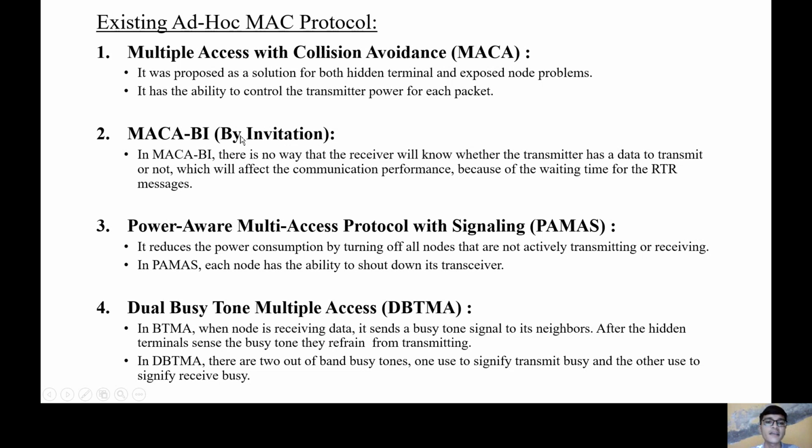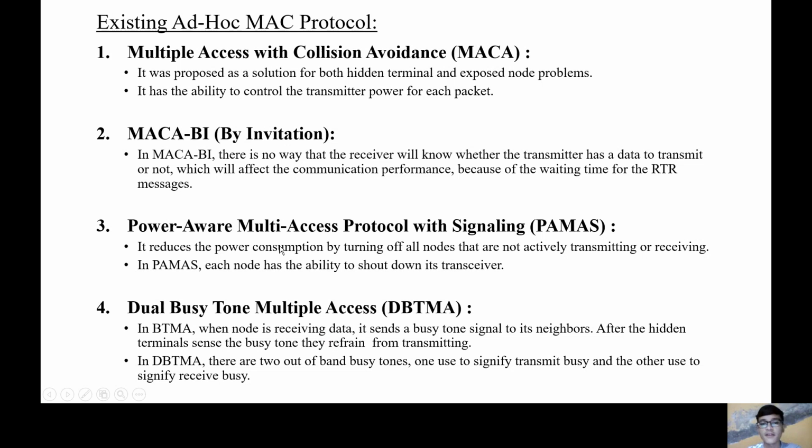Then after, MACA by invitation, multiple access with collision avoidance by invitation. In MACA by invitation, there is no way for the receiver to know whether the transmitter has data to transmit or not, which will affect the communication performance because of the waiting time for the RTR message. Another disadvantage is that, if the receiver never knows the transmitter has data, battery consumption also occurs.